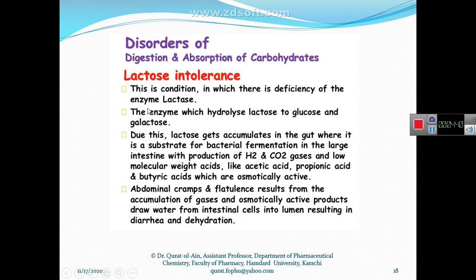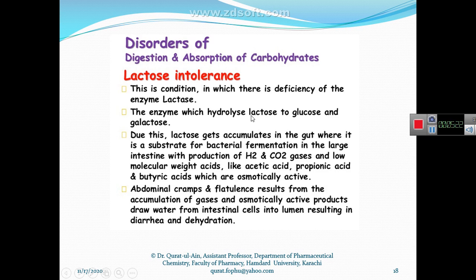There are different diseases that occur due to the inability of the human body to digest different types of sugars. For example, if the human body is not able to digest lactose into glucose, a condition takes place that we call lactose intolerance, and this disease occurs due to the deficiency or absence of the lactase enzyme. Lactase is the enzyme responsible for the breakdown of lactose into glucose and galactose.